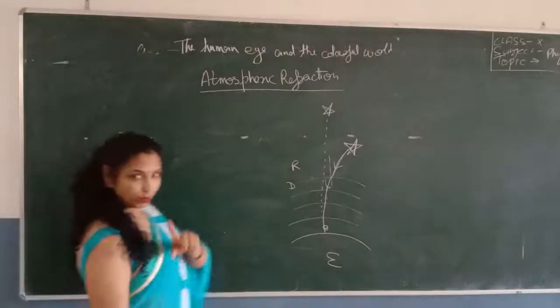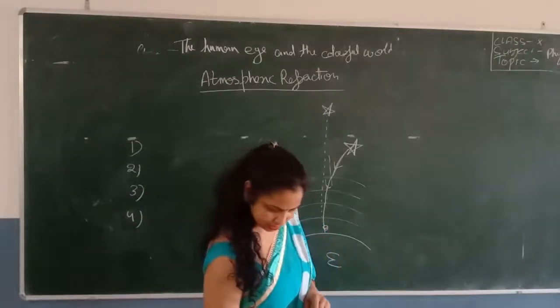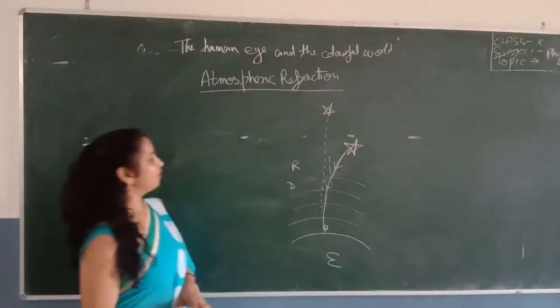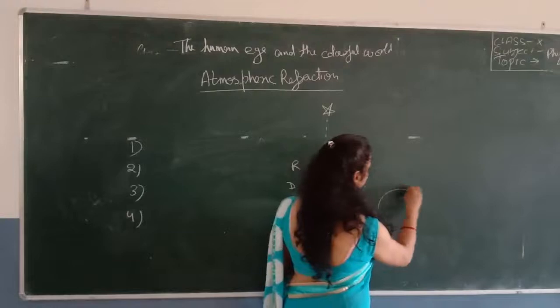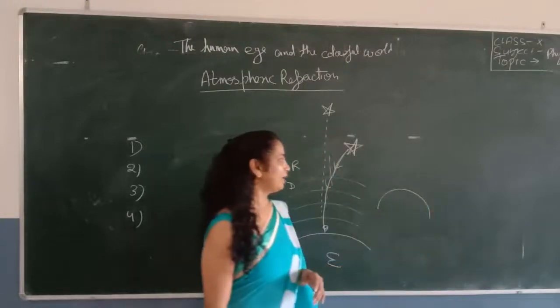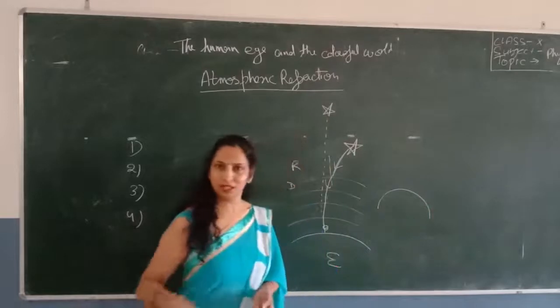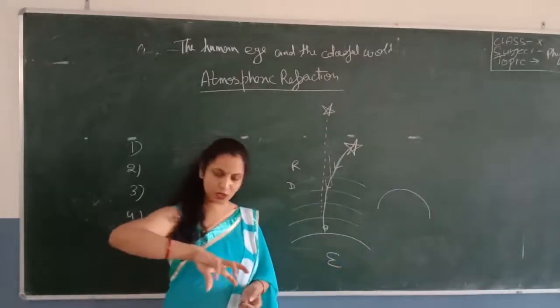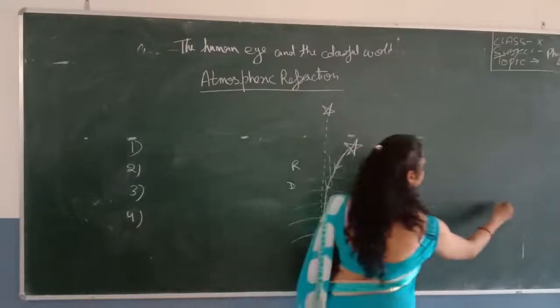Okay, one more. Advanced sunrise and delayed sunset. Yes, advanced sunrise and delayed sunset. You know, this is Earth, suppose. And we know that around the sun, our Earth is revolving like this, and it is also rotating on its own axis. So suppose this is the sun,